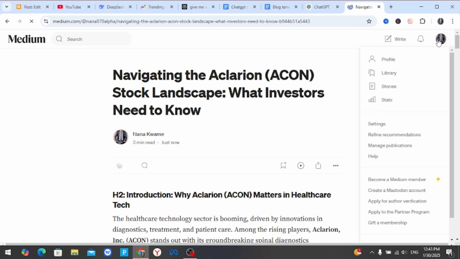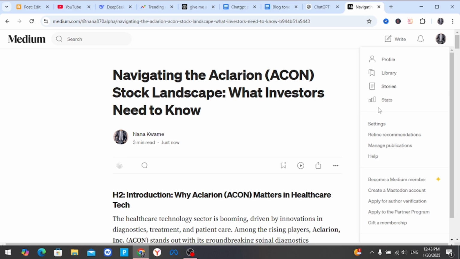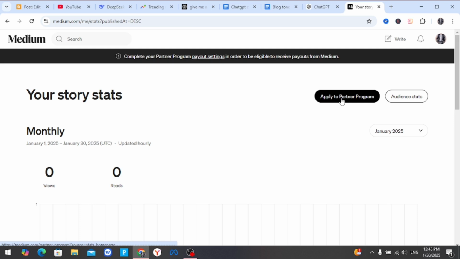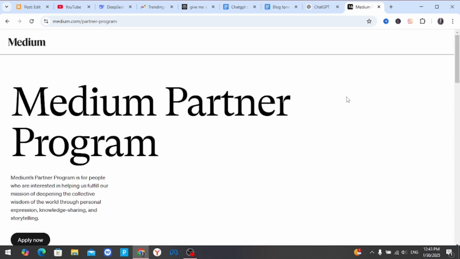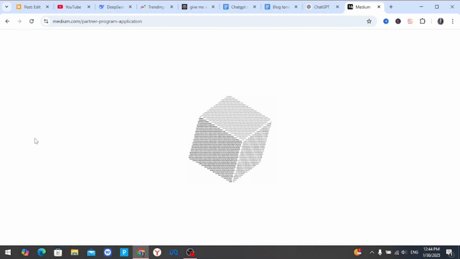You click on your profile, you come where it says start. Once you click on start, you can see that you have applied to the partner program. Before you can make money from Medium just by publishing your own articles, you have to apply for their partner program. If you don't have a website, this is what you must do. But if you have a website, I suggest you post it on your own website, then apply for Google AdSense rather. So you click on apply for Medium partner program, then you click here to apply.